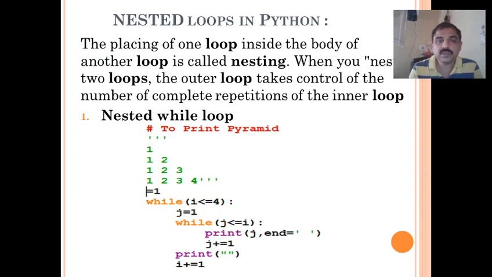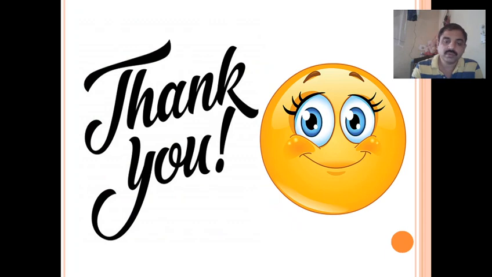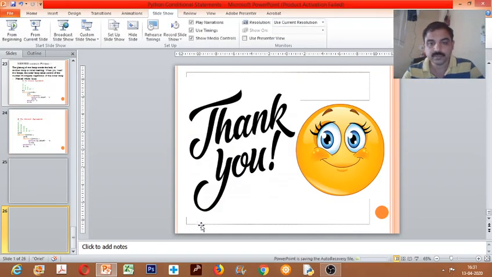So a nested loop is a loop inside another loop. It can be a while loop or for loop. We have seen examples of these loops. I hope you are clear with the concepts of conditional statements and iterative statements. We'll see the next concepts in the next session. Thank you.